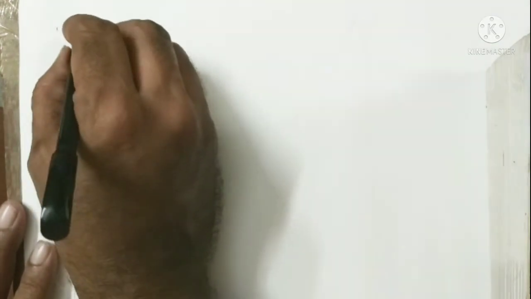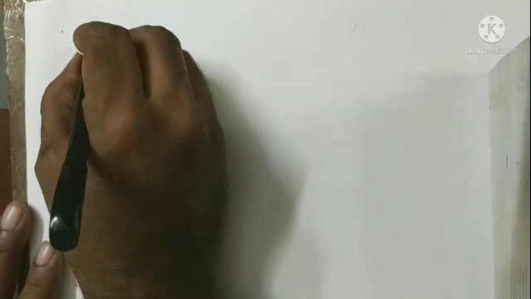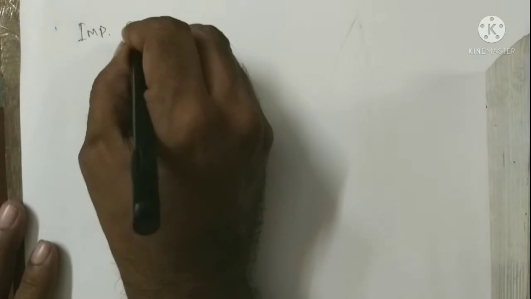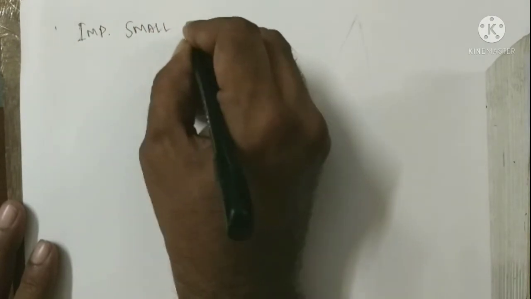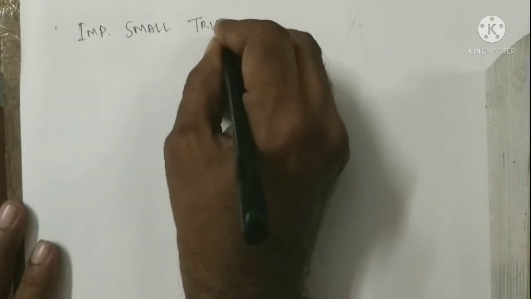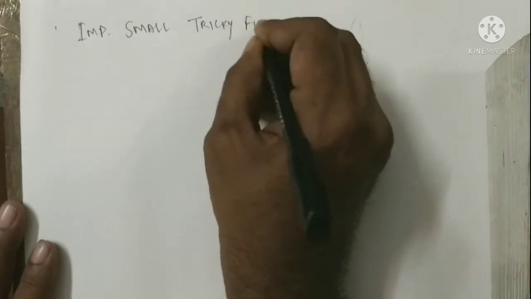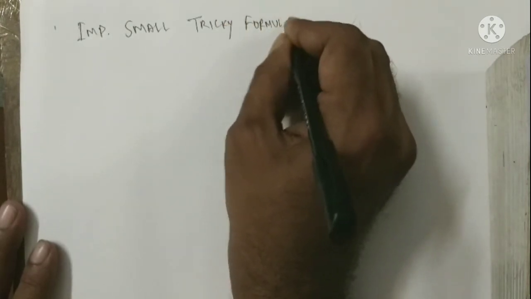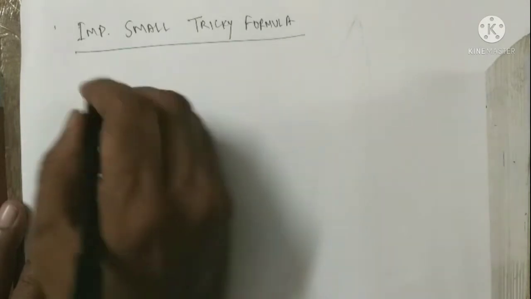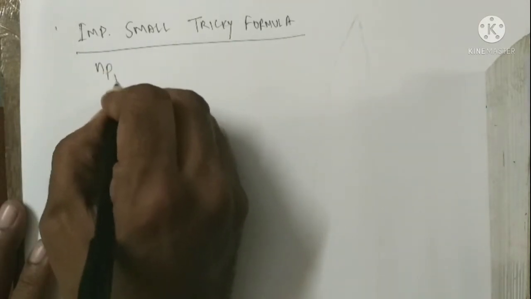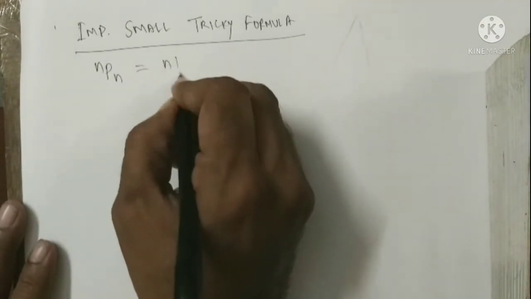Now we focus on an important, small, tricky formula. That is nPn equals n factorial.